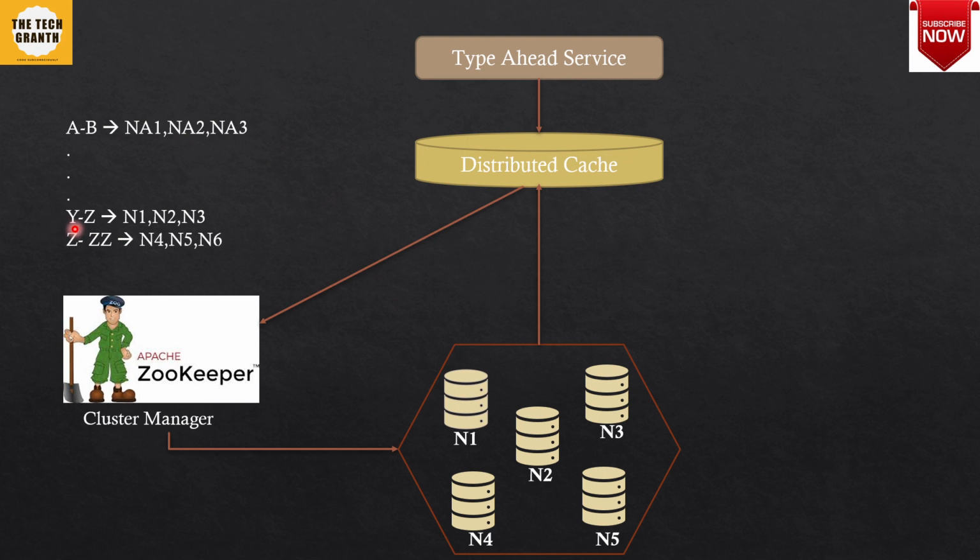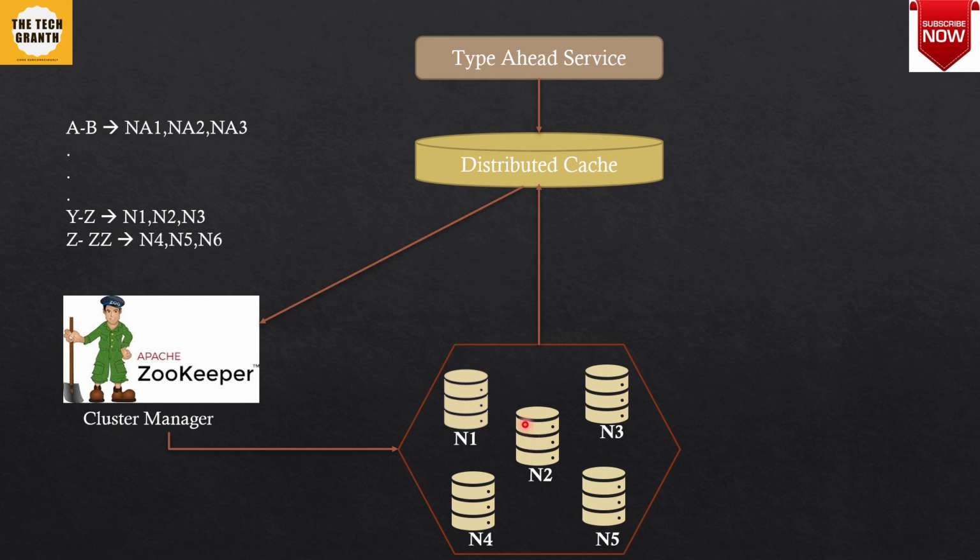Similarly, everything that starts with Y and ends at Z will be stored at nodes N1, N2, N3, and everything that starts with Z until the end, maybe this can be a dollar or ZZZ or whatever it is. So all these are present on all these nodes. So the type ahead service will make the request. There is a cache miss, so this request will be routed to Zookeeper. From Zookeeper, it will see that these values are present on one of these nodes, so it can be directed to one of these nodes. So maybe it will go to N1 or N2, and there it will find the trie.